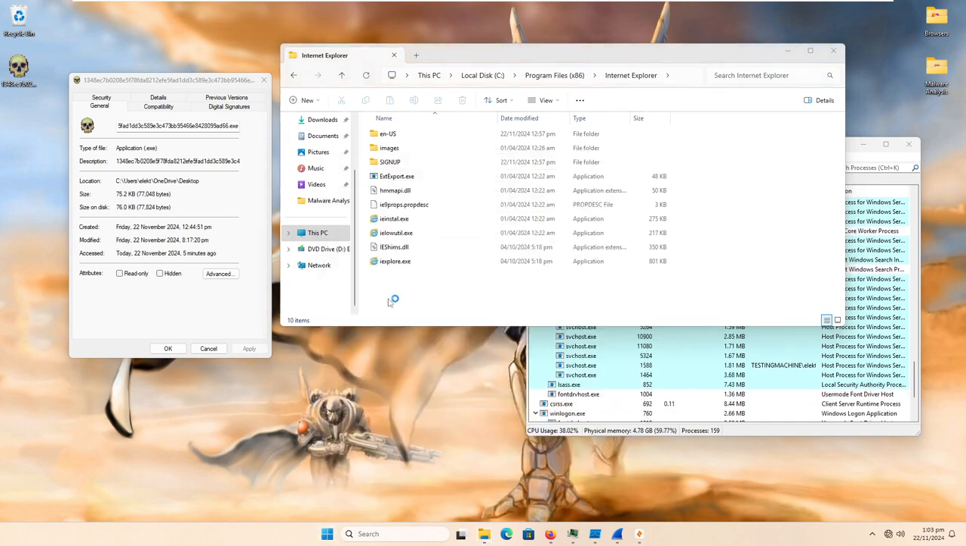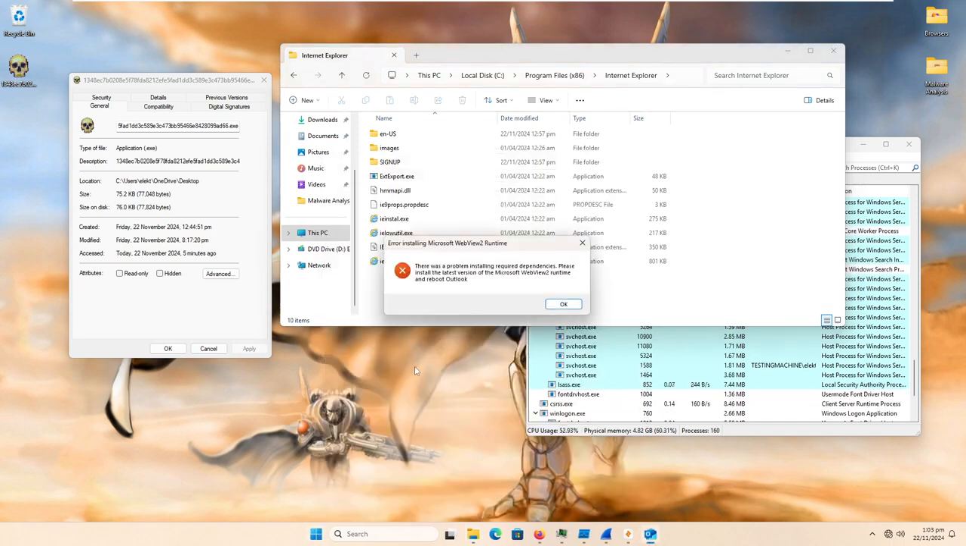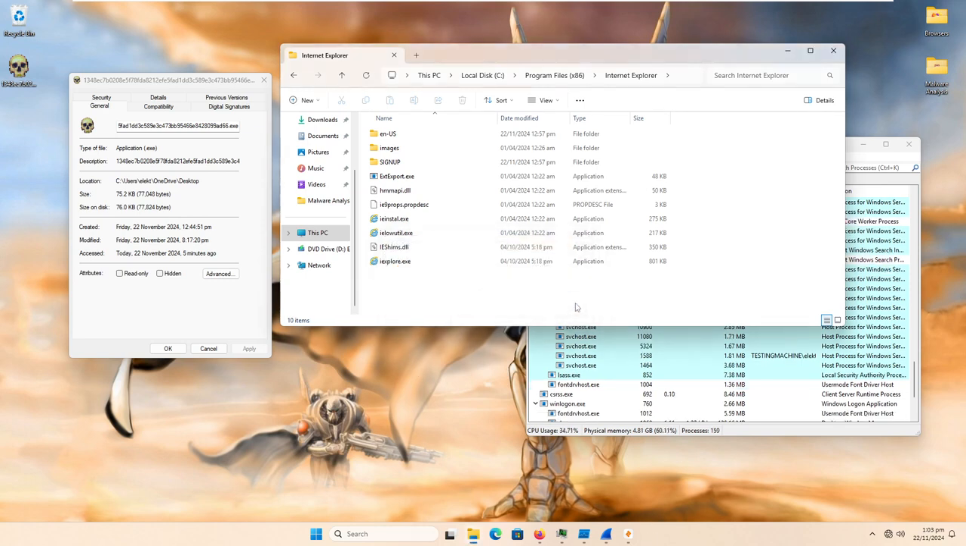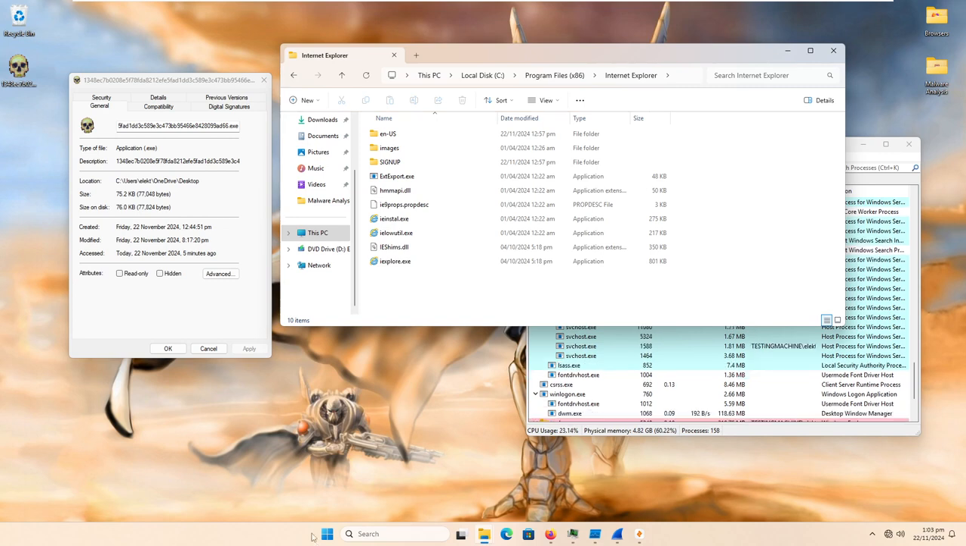Let's try to open Outlook. It said that it infected it. There was a problem installing required dependencies. Please install the latest version of the Microsoft WebView 2 runtime and reboot Outlook. So maybe Outlook itself has not been replaced yet, but obviously a dependency clearly has.